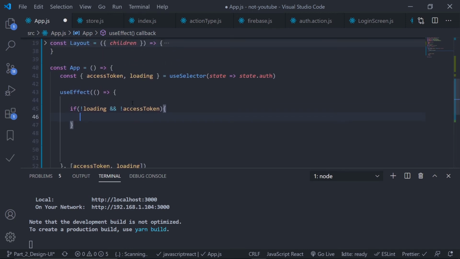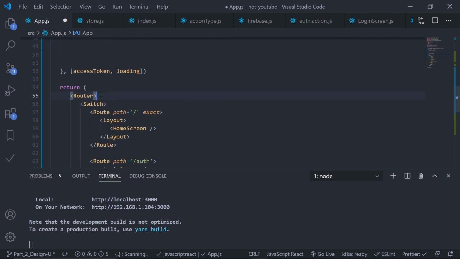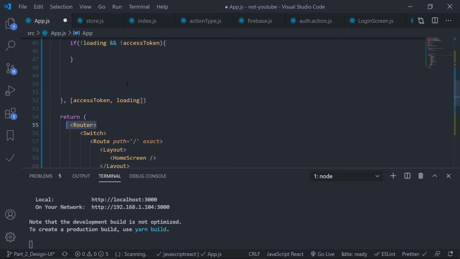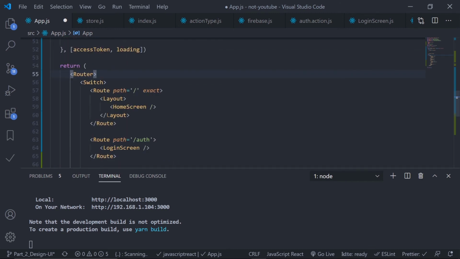I can't just get access to the history object inside this App component because I have defined the router inside this App component. So I need to move this router to the index page, I mean in the index.js, and then only I can access the history object. I mean basically I can get the history object in any of these components but not the App, because I have defined the router inside this App.